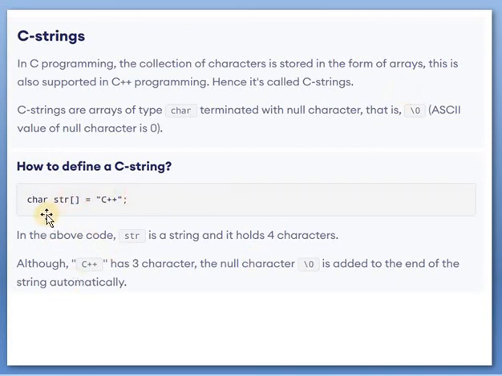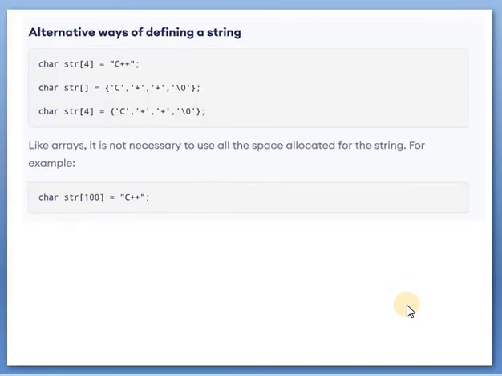How to define a C string? Character str[] = "C++"; In the above example, str is a string and it holds 4 characters, that is C, +, +, and \0, that is 1, 2, 3 and \0 as the 4th. So it holds 4 characters, although C++ has 3 characters, and the null character \0 is added to the end of the string automatically. This is a C string.